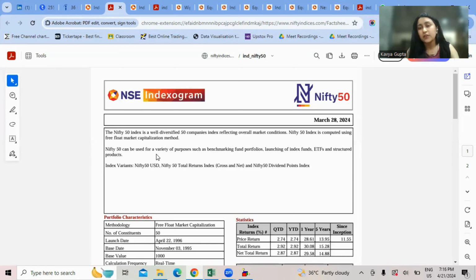Well, we know that Nifty 50 is a composition of 50 companies across different sectors, and those sectors have their own individual constituent companies. Hence, Nifty 50 will have companies across all the sectors and is not limited to just one sector within these 50 companies. And hence, it is used for purposes such as benchmarking, fund portfolios, launching of index funds, ETFs, which are the exchange traded funds, and structured products.